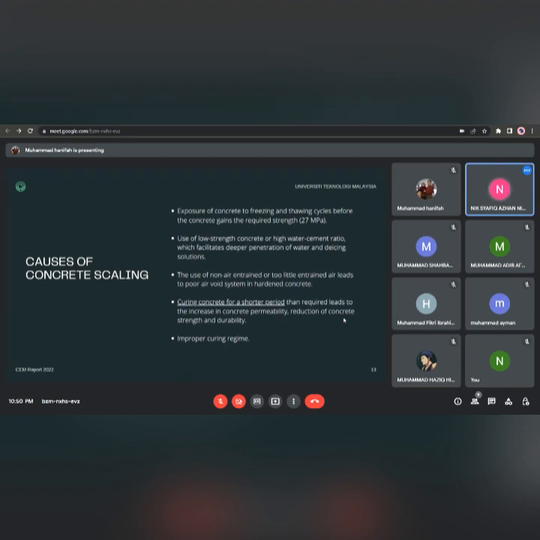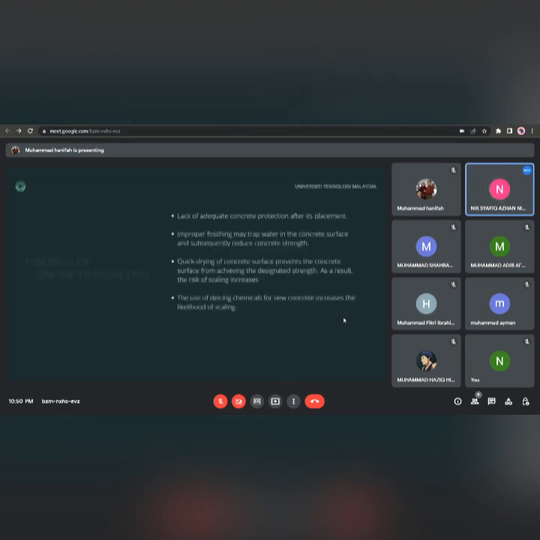And then curing concrete for a shorter period than required leads to an increase in concrete permeability, reduction of concrete strength and durability, and then an improper curing regime. Other than that is lack of adequate concrete protection after each placement.